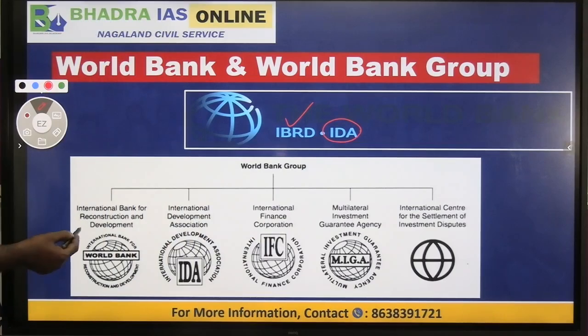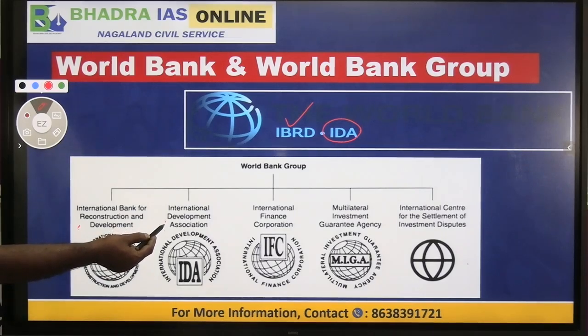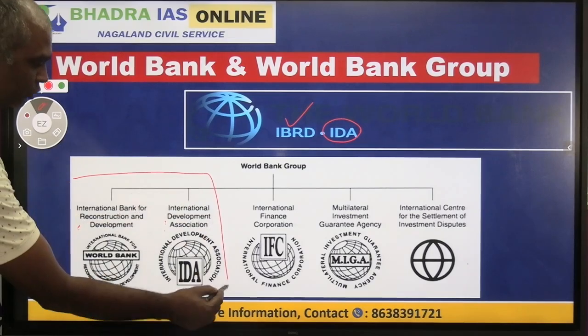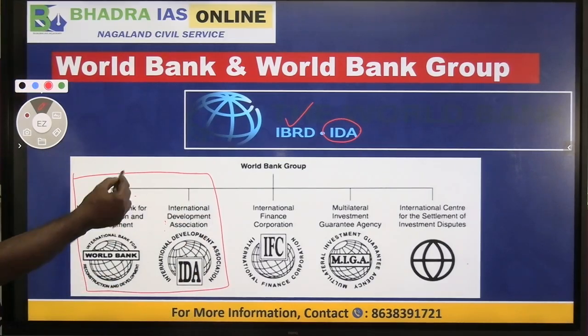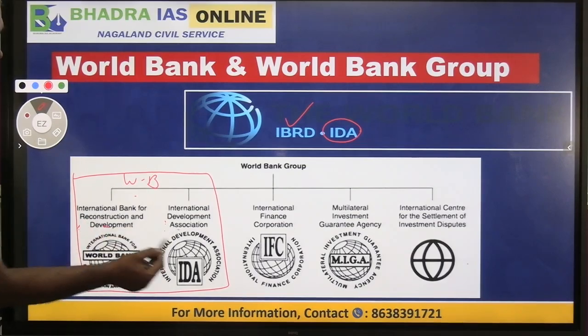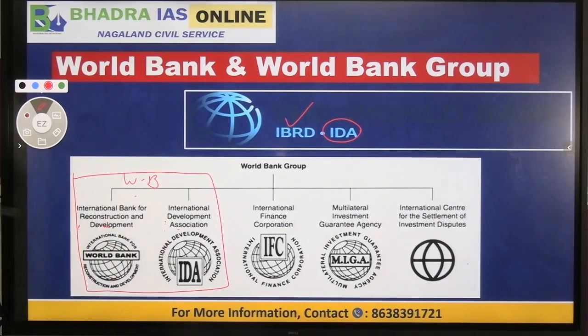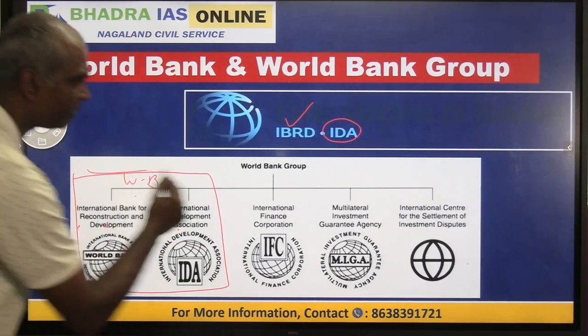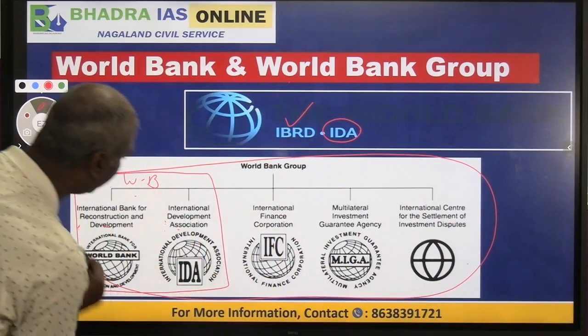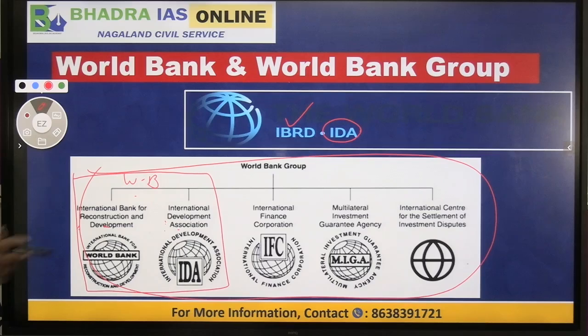International Bank for Reconstruction and Development, and IDA is called International Development Association. Now these two together are actually called World Bank. Clear? So when you say World Bank, only these two will be called World Bank. But when you say World Bank Group, it includes all the 5 institutions.